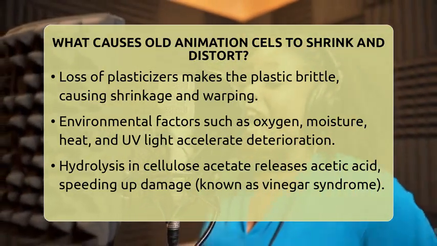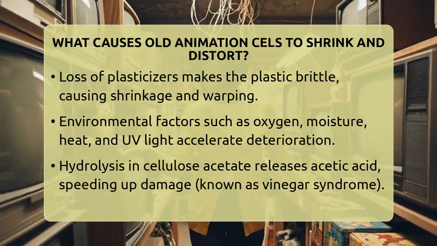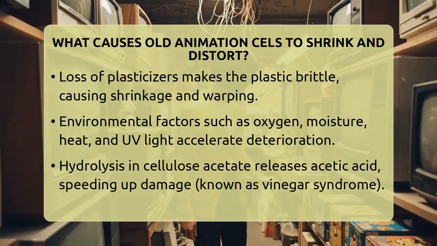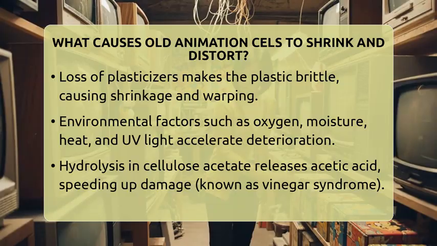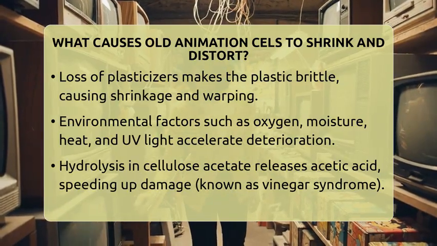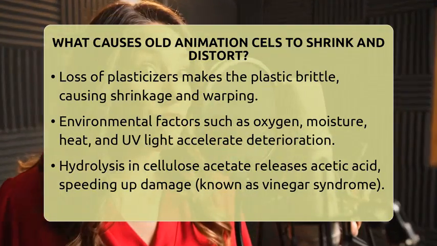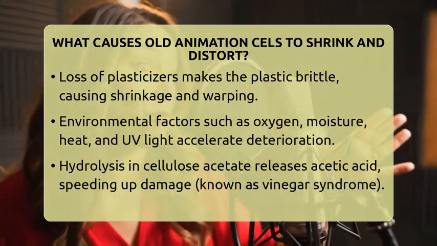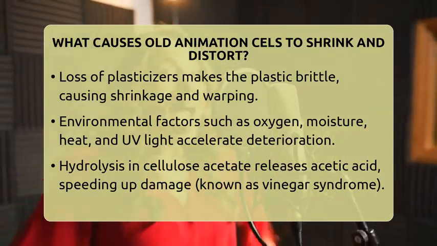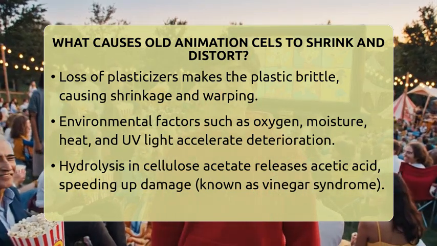Environmental factors also play a huge role. Exposure to oxygen, moisture, heat, and especially ultraviolet light from sunlight can trigger chemical reactions in the plastic. These reactions break the molecular bonds, reducing the plastic's strength and causing it to shrink or distort.